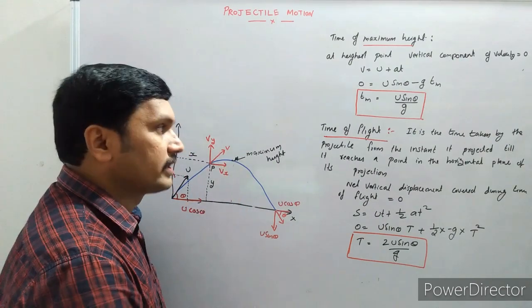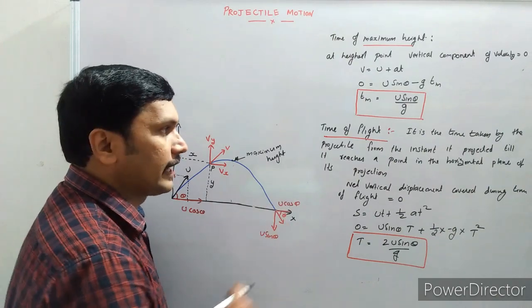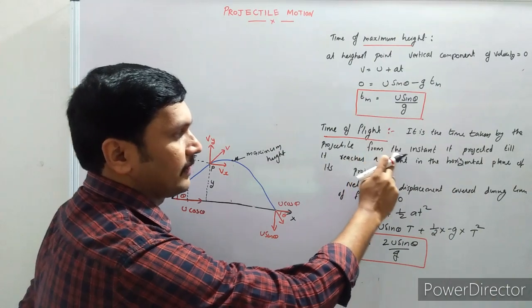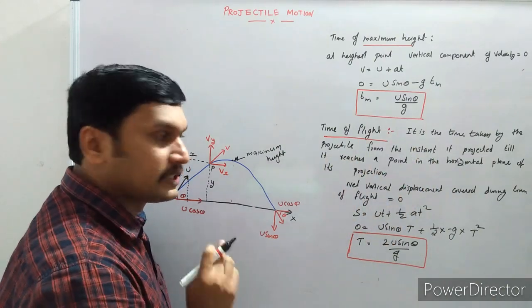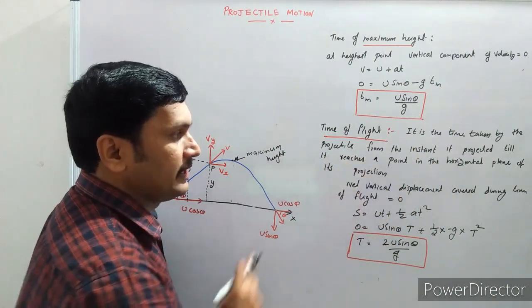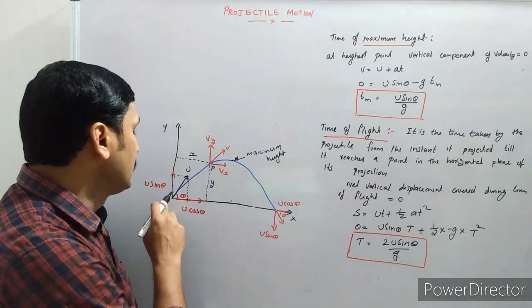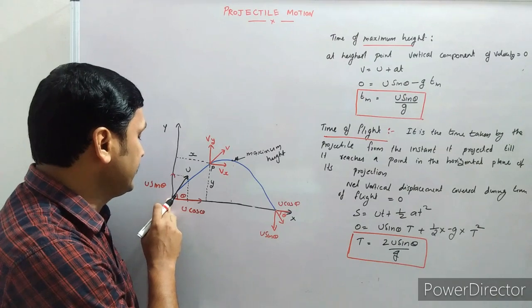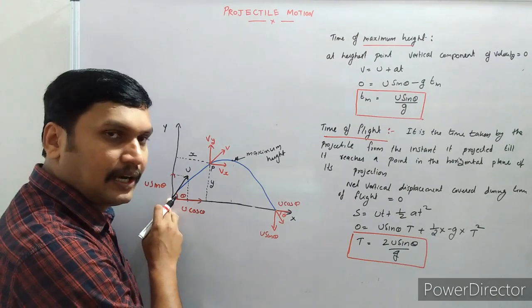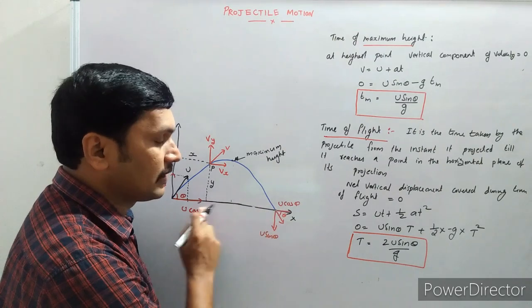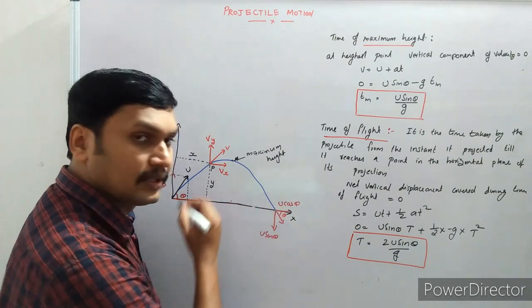Now let us see the time of flight. The time of flight is defined as the time taken by the projectile from the instant it is projected till it reaches a point in the horizontal plane of its projection. Here, we are projecting our projectile from here, and the total time taken by the projectile to reach the same horizontal height, to reach here.